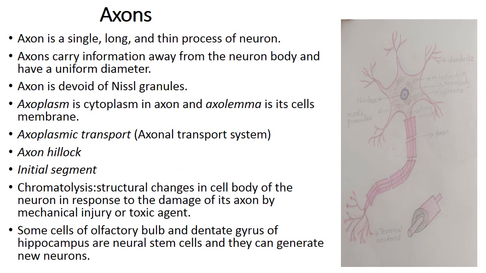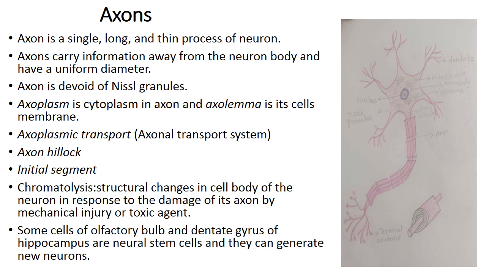In the previous slide, we have seen parts of neuron, means the soma or perikaryon, and the nucleus, cytoplasm, and the cell organelles, cell membrane. And among the neurites, we have seen the dendrites. Now, the second type of neurite is axon.